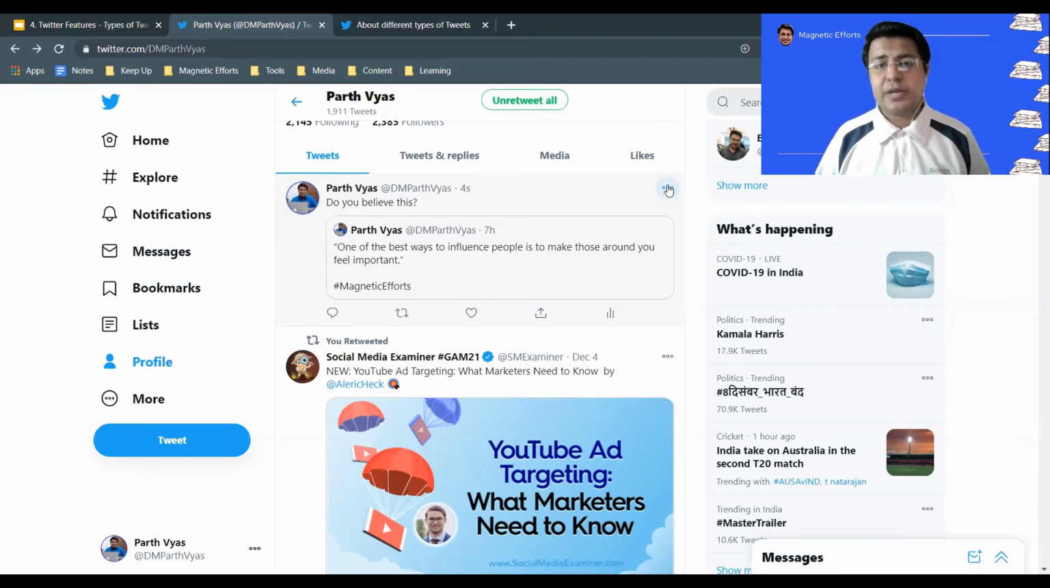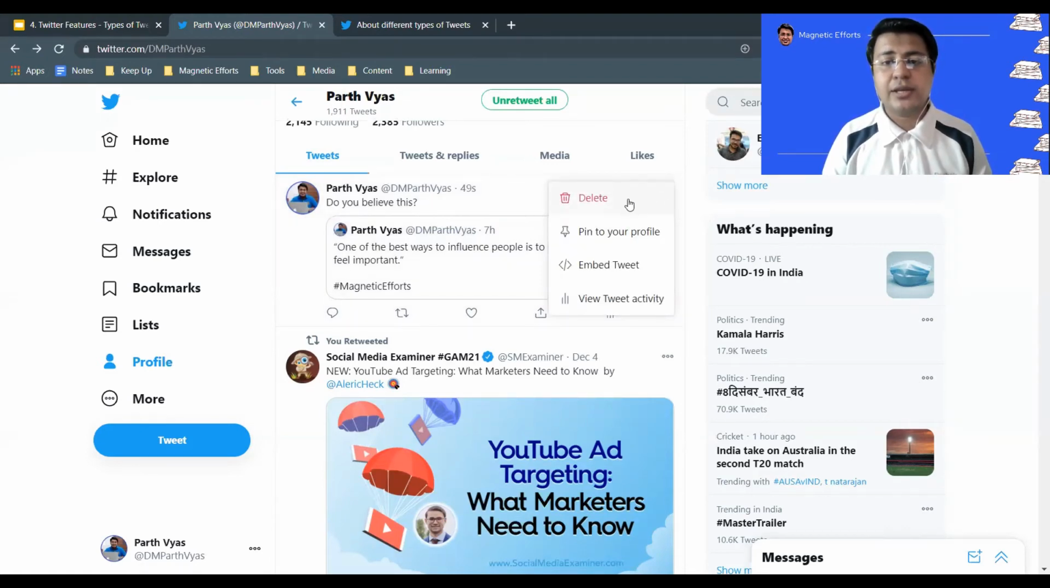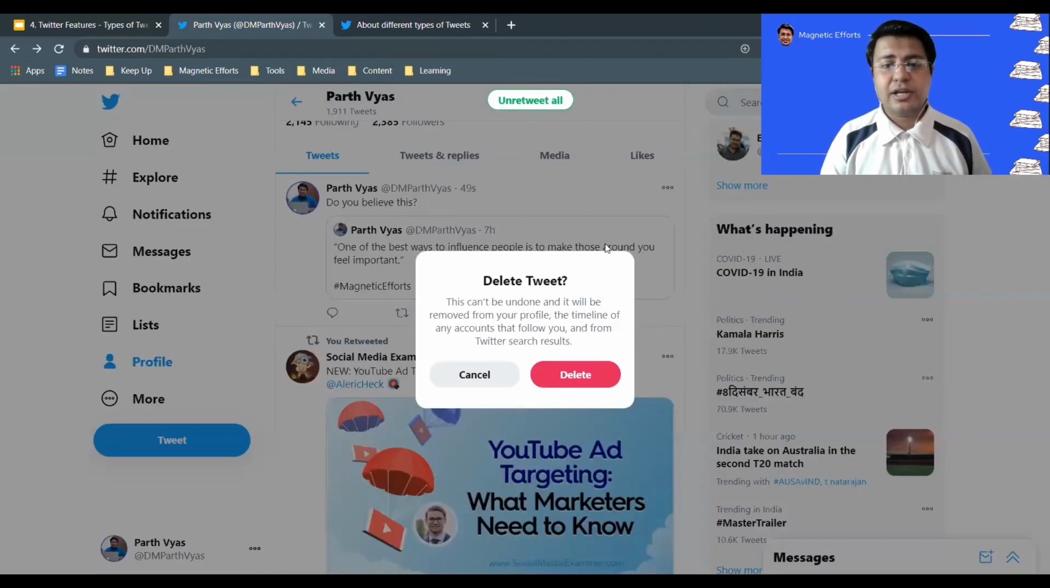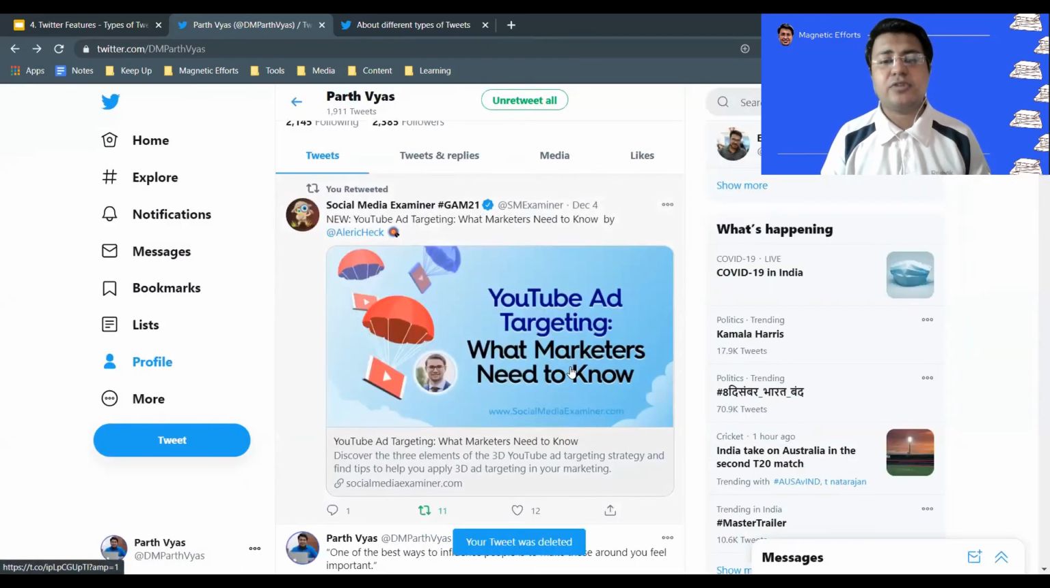Twitter doesn't offer the edit option, meaning once a thing has been said, then it stays there forever without any alterations. But if you want to take back your words, then it is possible. You can click on this option and you can delete it from this place. You can click on delete. It will ask whether you want to delete it. I say yes, and the tweet will vanish from my profile, and nobody can ever see it again on my profile or anywhere on Twitter, correct?